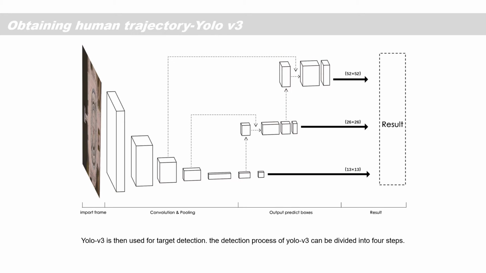This picture shows the YOLO version 3's neural network. The first part is import frame or picture. The second part is convolution and pooling. And the third part, we output predicted boxes in three different scales. And the last part is the result.